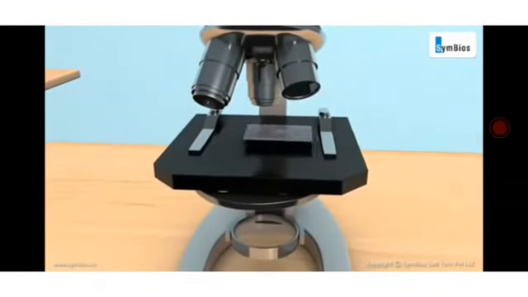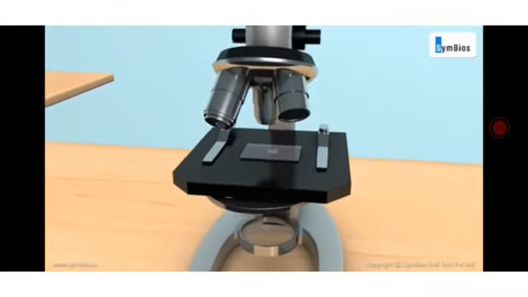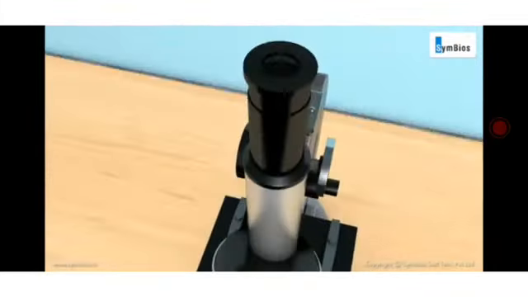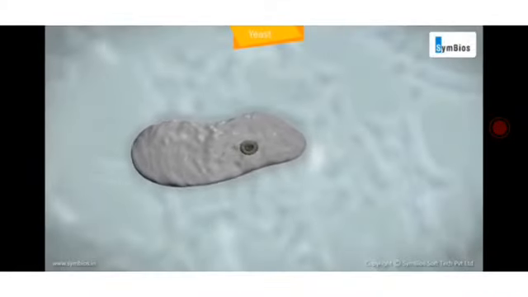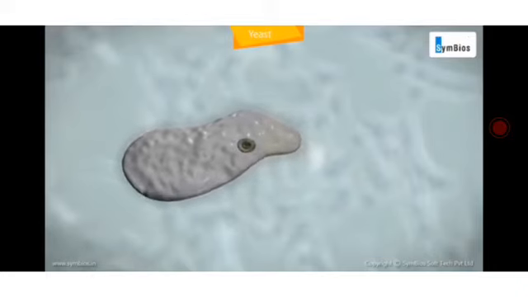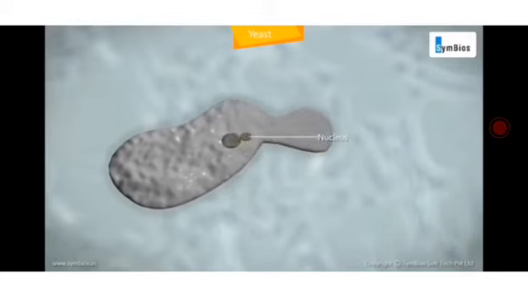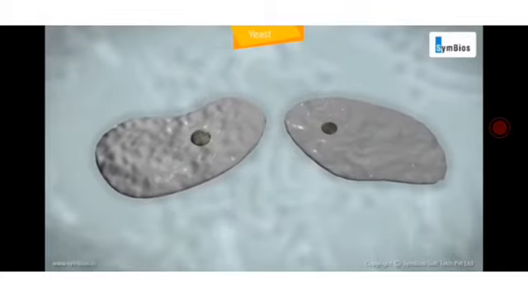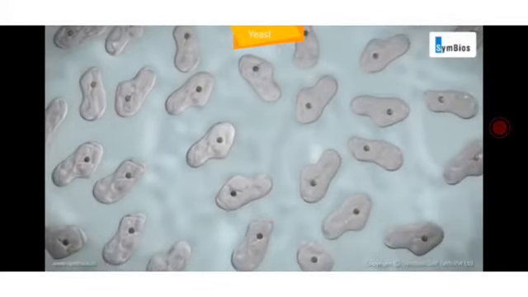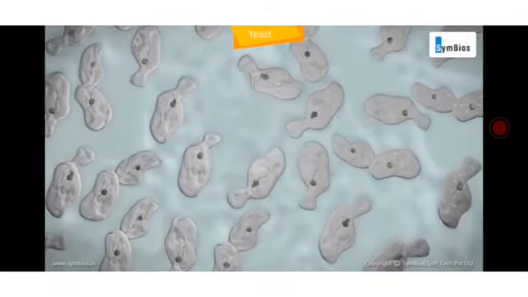When you take a sugar solution mixed with yeast cells, take a drop of water on the slide and observe under the microscope, you can see the yeast cell getting divided. This structure is called a bud, where the nucleus splits into two and transforms into the newly formed yeast cell. You are seeing several yeast cells which are showing the budding process.